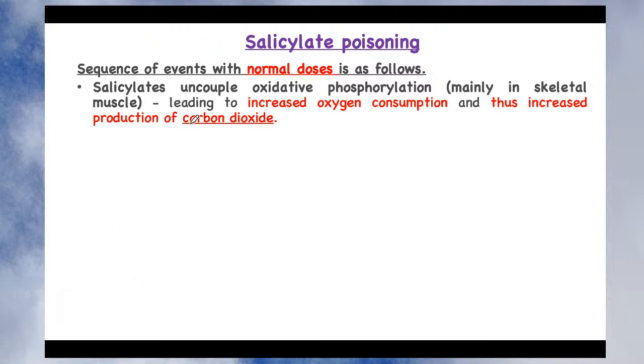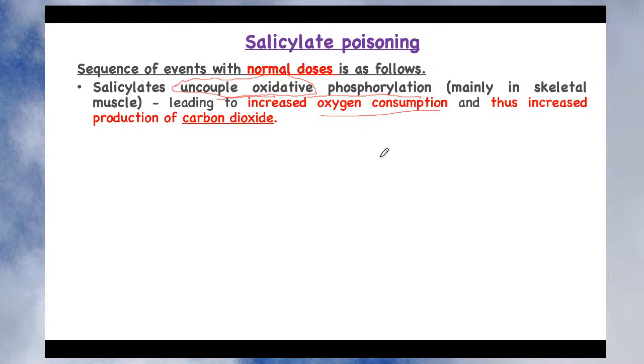An excess dose of salicylate first produces uncoupled oxidative phosphorylation. Phosphorylation is a normal process of your skeletal muscle metabolism, right? But now what salicylates are doing is not producing just phosphorylation, they produce uncoupled oxidative phosphorylation, meaning there is formation of some oxidative free radicals, isn't it? This leads to increased oxygen consumption by the patient.